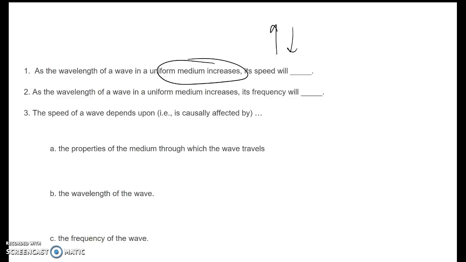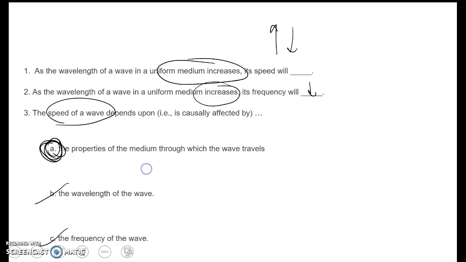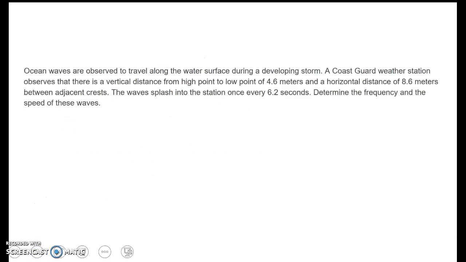So as the wavelength of a wave in a uniform medium increases, its frequency will do what? Now this one has an answer. The frequency will decrease because the speed stays the same. So the speed of a wave depends on what? The properties of the medium through which it travels? You bet. The wavelength? No. And the frequency? No. It's the properties of the medium. That's what it depends upon. Changing wavelength changes frequency, or vice versa, which doesn't change the speed. Don't forget that point.